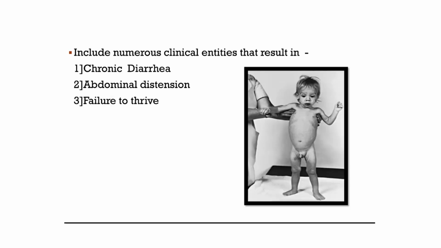In this slide, the clinical presentation of malabsorption or malabsorption syndrome, again as I said, is a triad of chronic diarrhea, abdominal distension, and failure to thrive. There are loose skin folds all over the body. The axillary fold and the inguinal fold are all loose. There is distant abdominal distension.